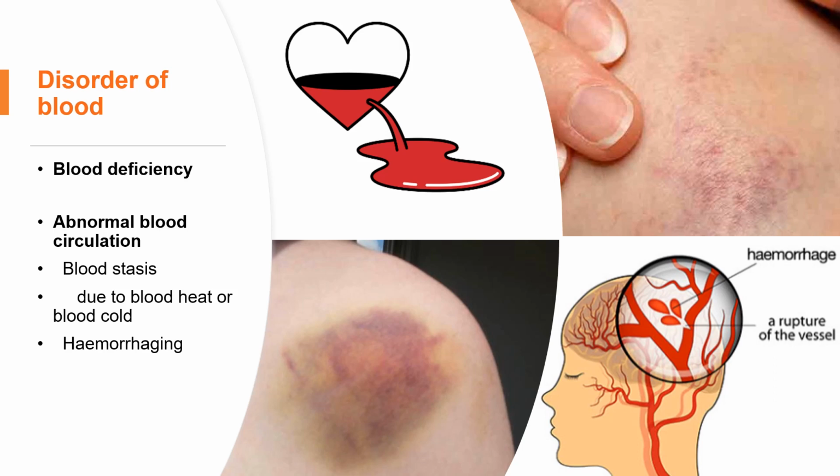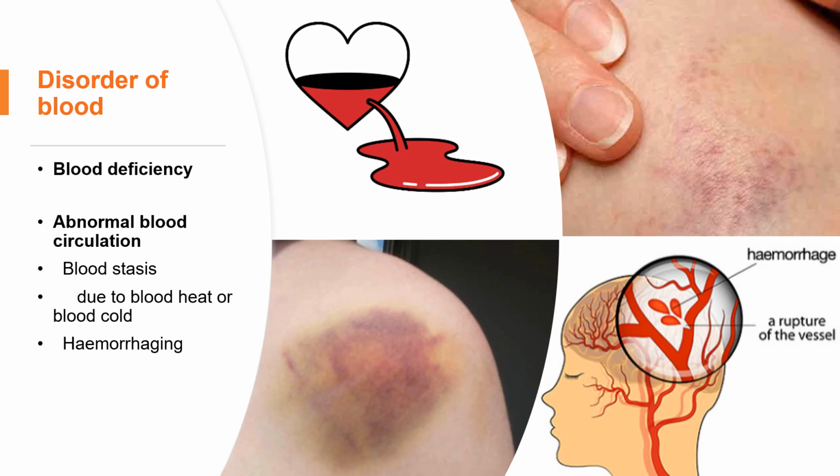So in this situation, you might consider blood heat, or more generally, you need to think about abnormal blood circulation. You need to think about the causes. What causes can result in abnormal blood circulation?